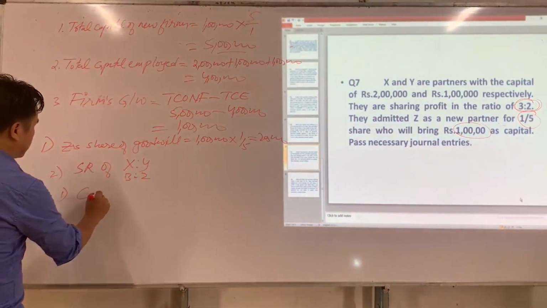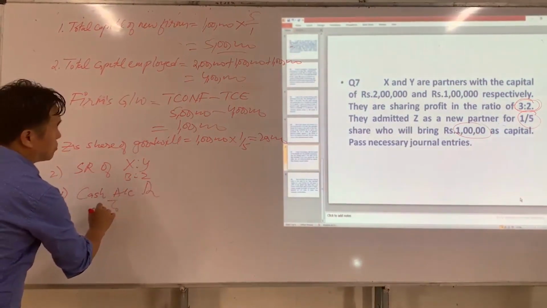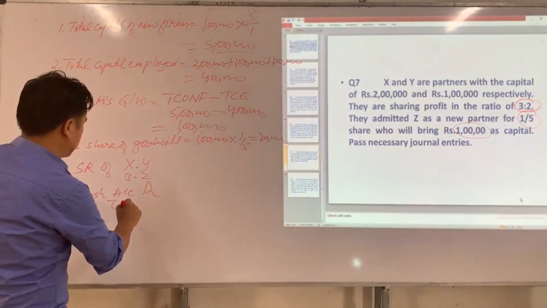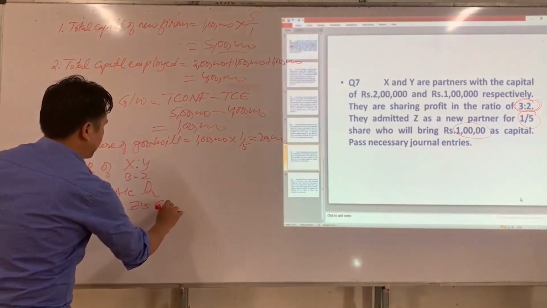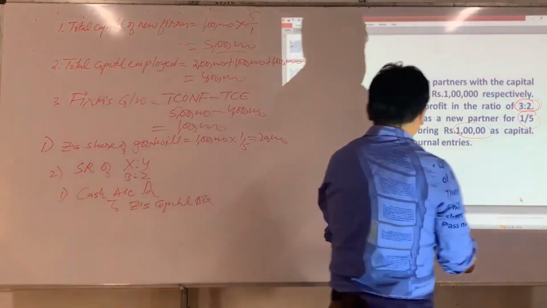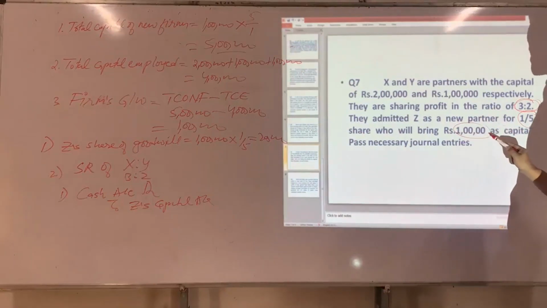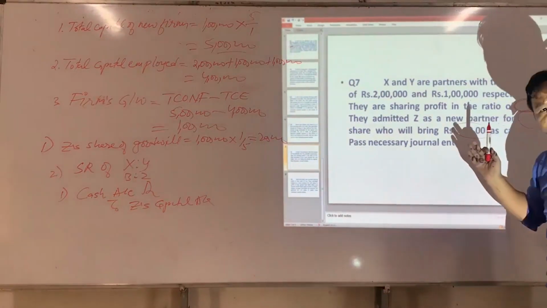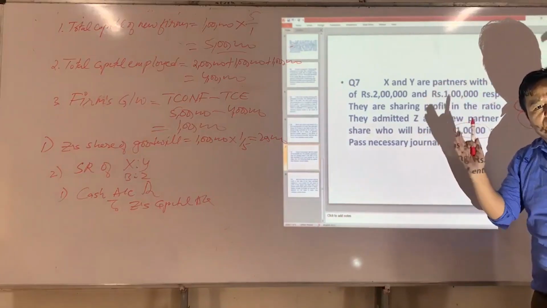Cash account DR to, who is the partner? That's capital. Here, if the information is silent with regard to goodwill to be brought in by the new partner, then we have to assume that Z is not able to bring his share of goodwill.